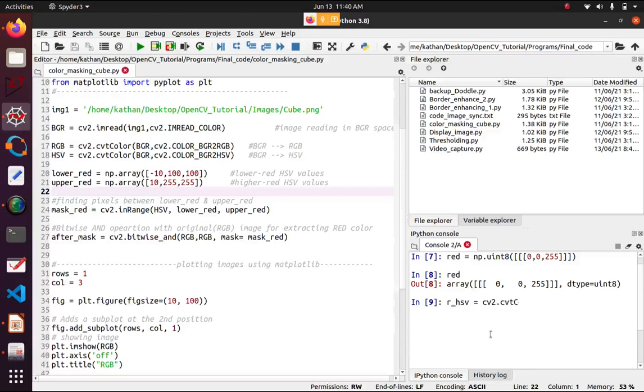We convert the red BGR into HSV with cvtColor, pass this red array, and use cv2.COLOR_BGR2HSV. This will convert your BGR value into HSV. Let's see the value. You can see the first value is the hue H, the second is saturation 255, and the third is value, meaning darkness and brightness.